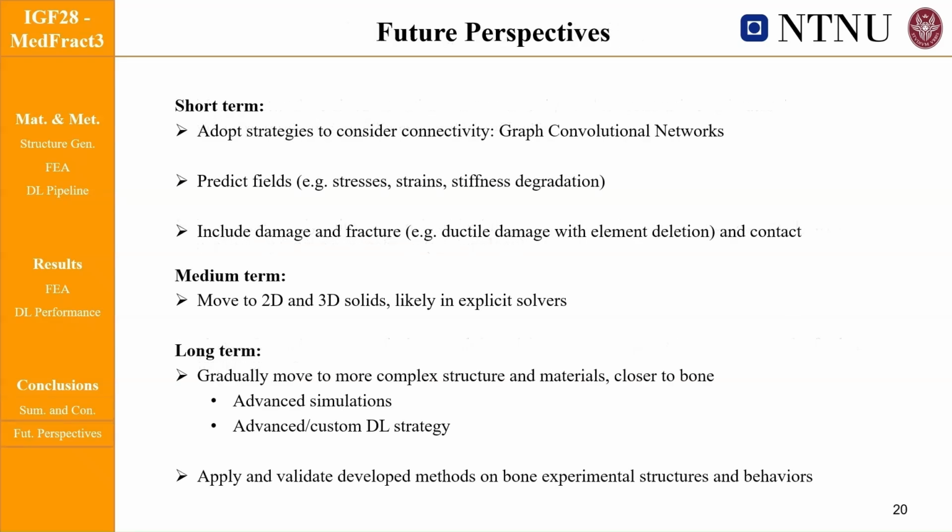Overall, these findings suggest that future work should move toward architectures designed for structured data, such as graph neural networks, which can better exploit local topology and also be used to predict spatial fields like stress or fracture path. In parallel, we plan to overcome current limitations by moving from beams to solid models, first in 2D and eventually in 3D, progressively increasing realism and complexity of the structures that we're going to tackle.